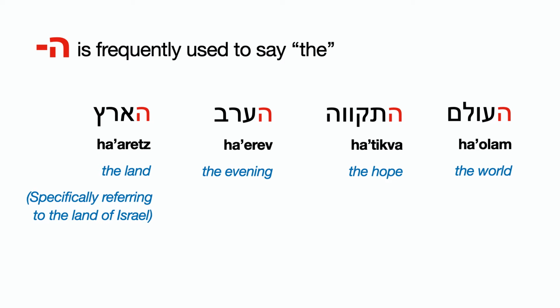And if we say ha'aretz, that means the land. So eretz means land, but when there's a ha attached to it, we pronounce it as aretz. So ha'aretz. Okay. Now ha'aretz in Hebrew is specifically referring to the land of Israel, not just any land. So ha really makes it a definite place we're talking about. Ha'aretz, the land. That's the land of Israel.